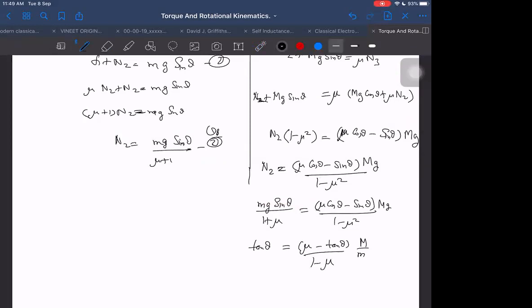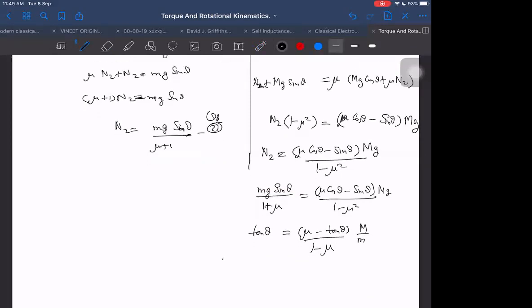Then we will be getting it as tan theta into 1 minus mu tan theta, 1 plus M by m divided by 1 minus mu is equal to mu upon 1 minus mu into M by m.